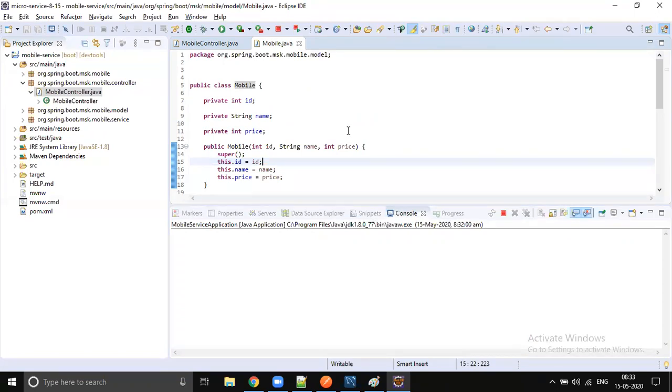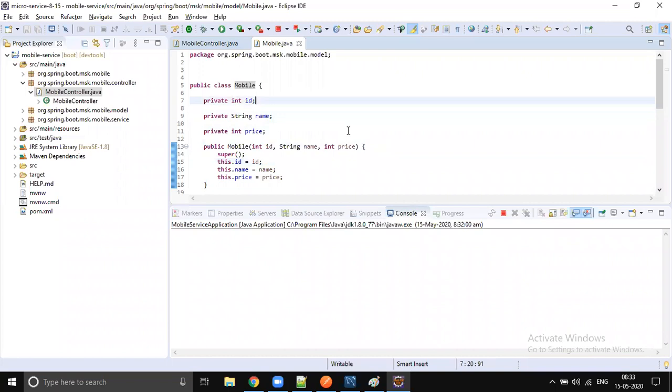There are so many libraries available, like Jackson XML, the Jackson library, and Gson from Google. By default, Spring MVC is going to use the Jackson library. Yesterday we saw it, the HTTP message converter, the Jackson HTTP message converter. But to convert this Java object into XML data, by default things won't work out.